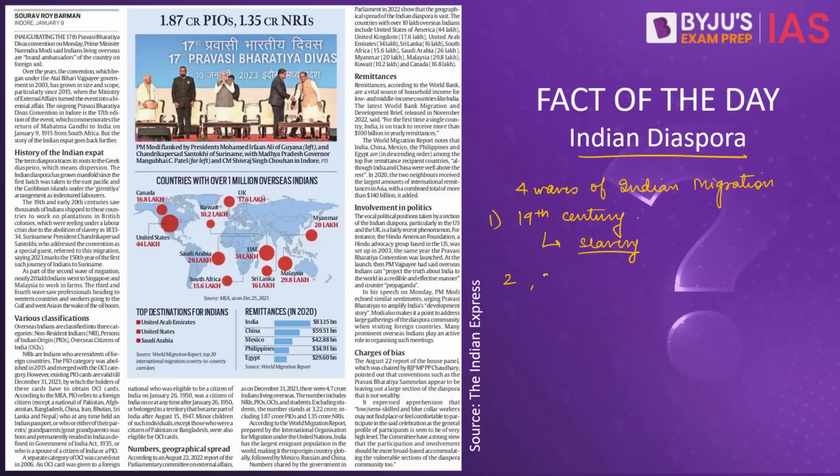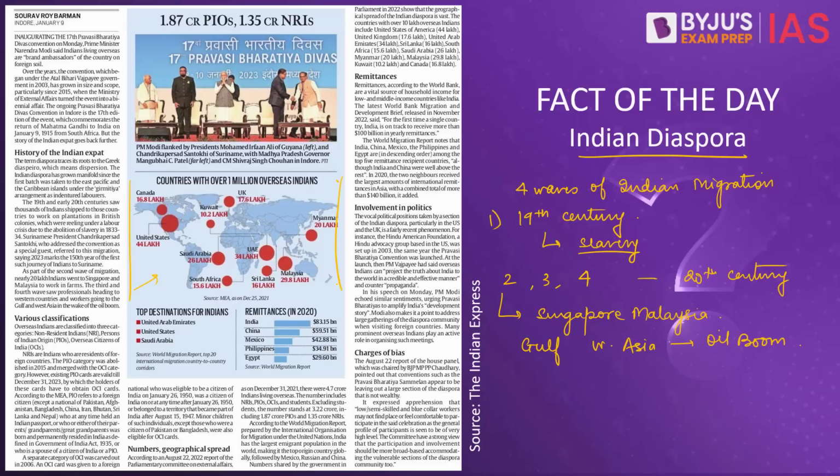In the second, third, and fourth waves of migration, which took place in the 20th century, Indians moved to Singapore, Malaysia, and also to the Gulf region and Western Asia after the oil boom. So you can see in this map that Indians have been dispersed all across the world.